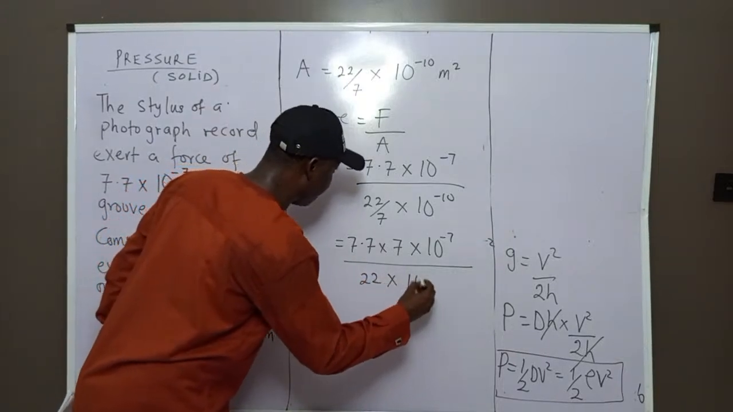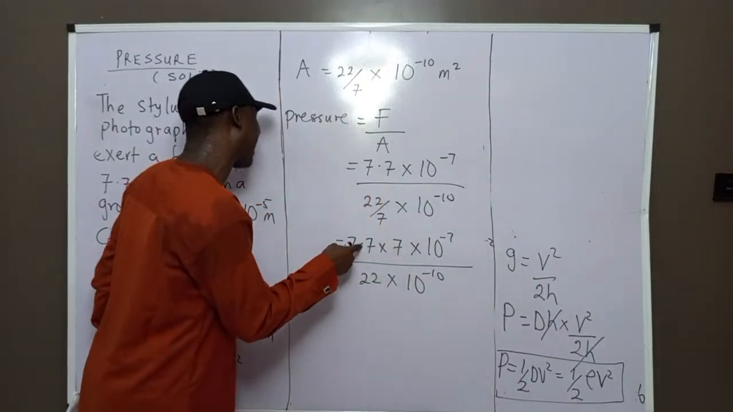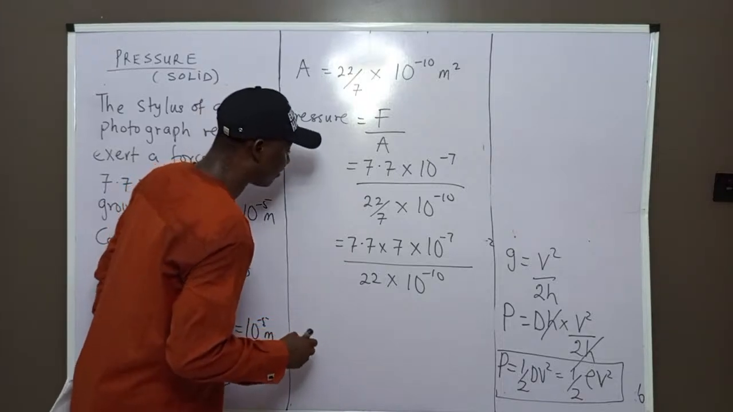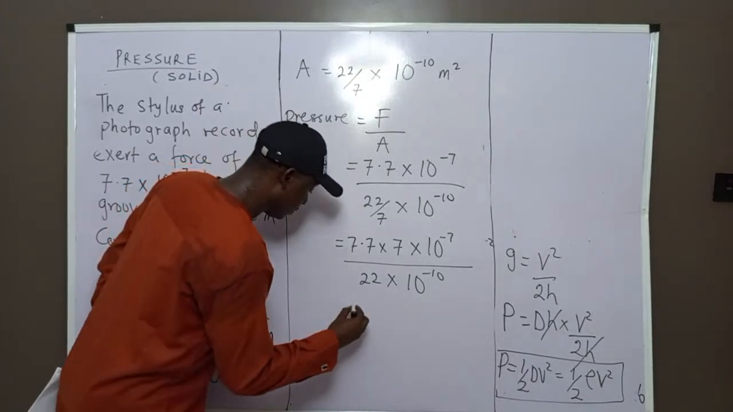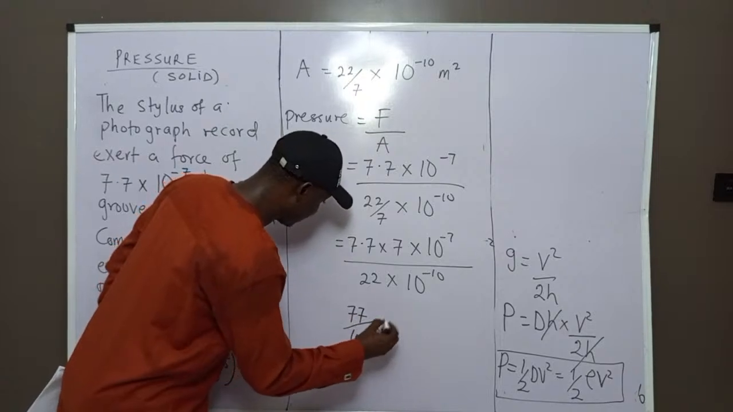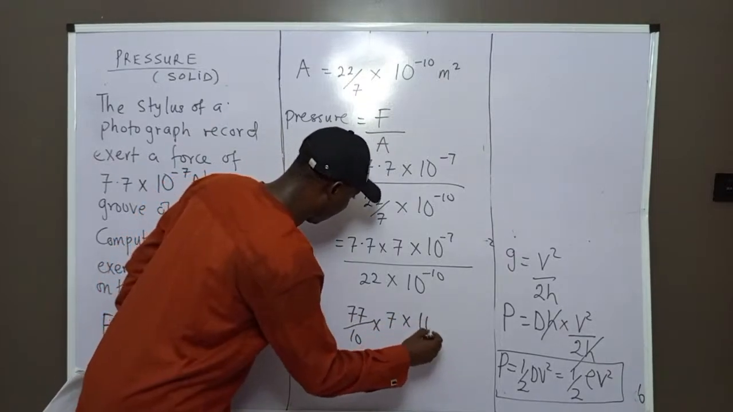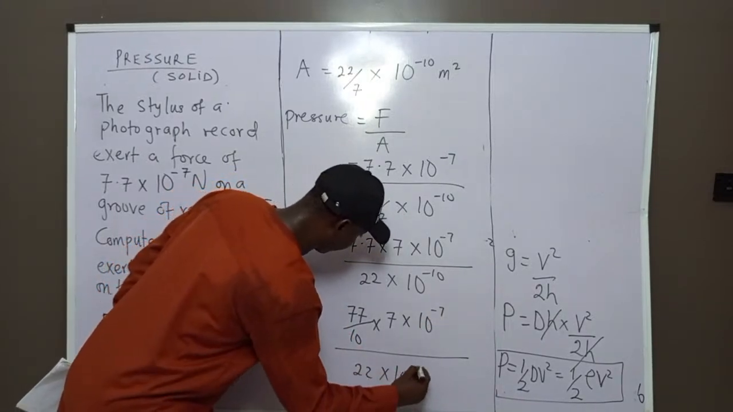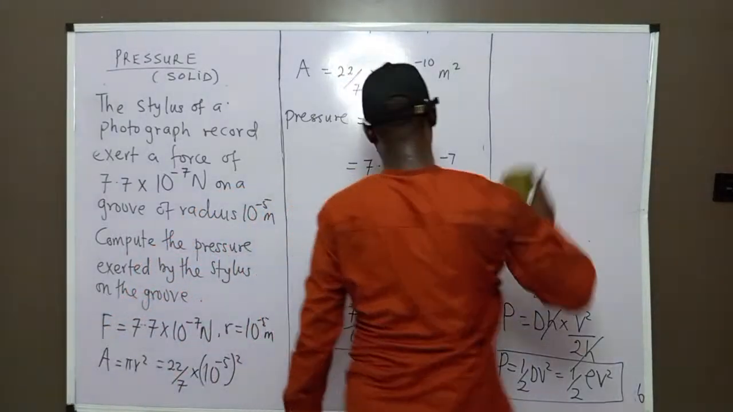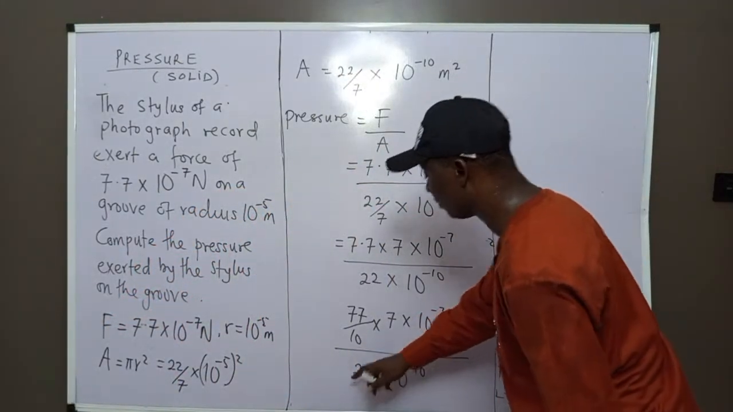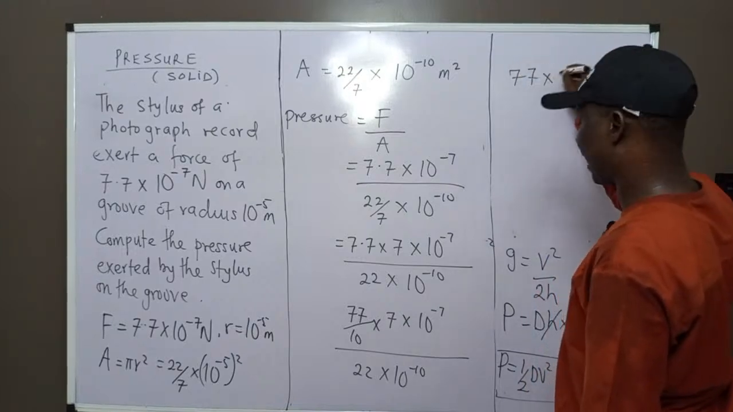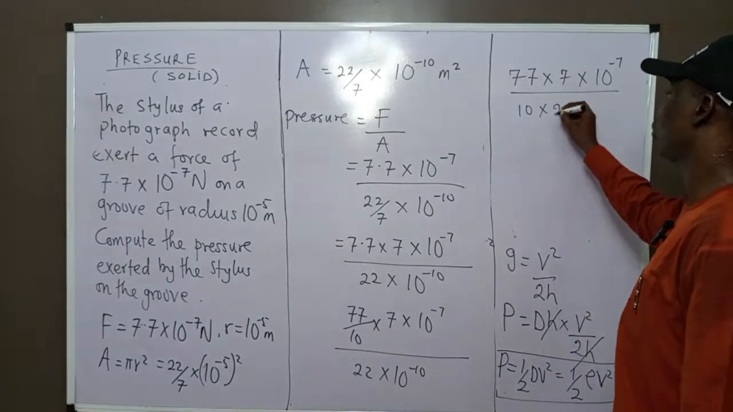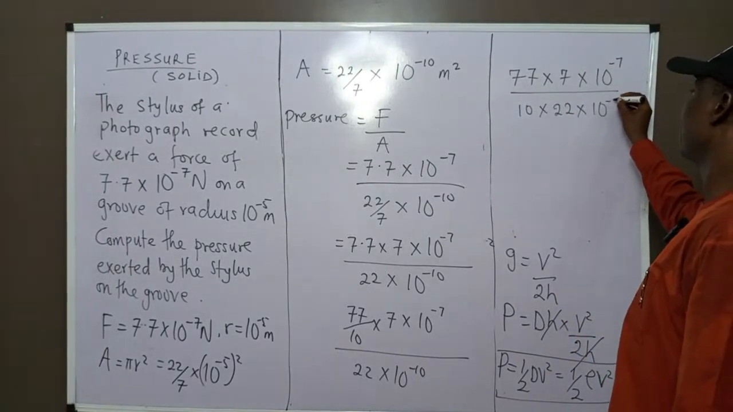22 times 10 power what? Minus 10. Listen, so good. I can write this one as 77 over 10 times 7 times 10 power minus 7, divided by 22 times 10 power minus 10. Now this 10 will go down, which is 77 times 7 times 10 power minus 7 over 10 times 22 times 10 power minus 10.